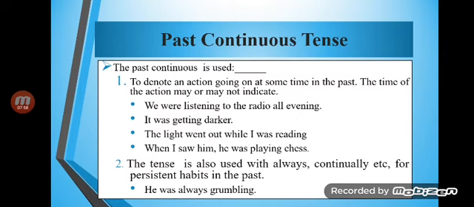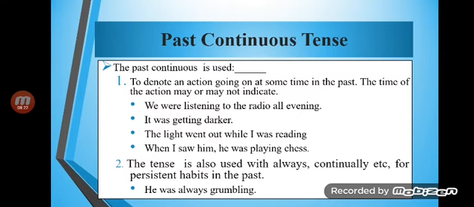We were listening to the radio all evening. It was getting darker. When it was getting darker, no one knows. The light went out while I was reading. When I saw him, he was playing chess. Okay, so what did we get? That past continuous is used to denote an action going on at some time in the past. The time of the action may or may not be indicated.